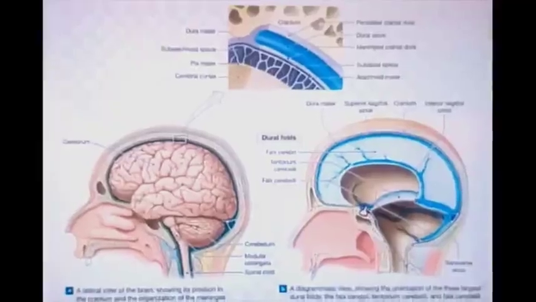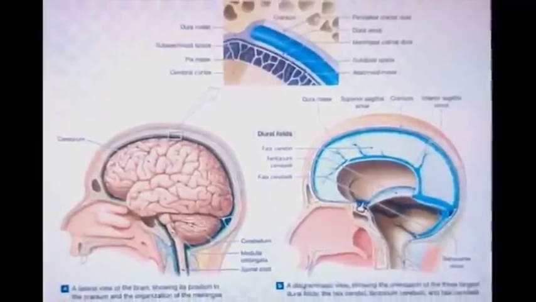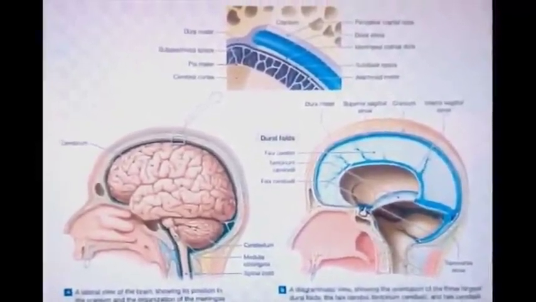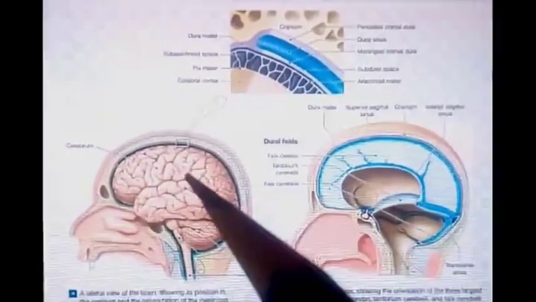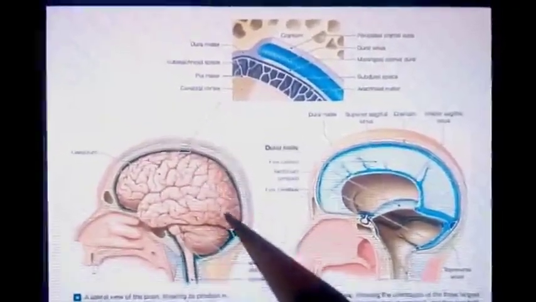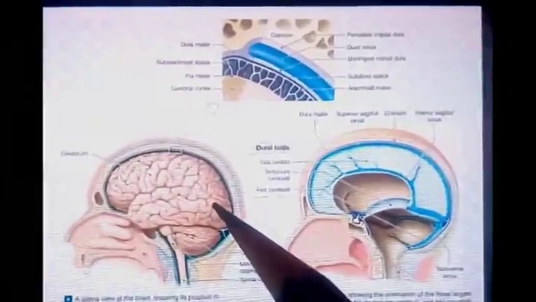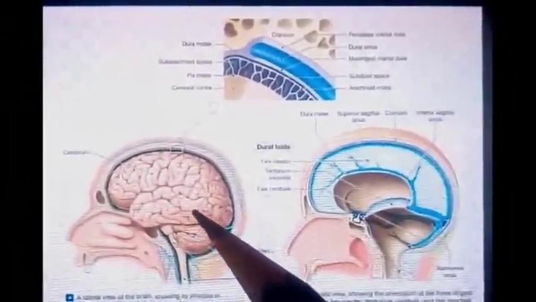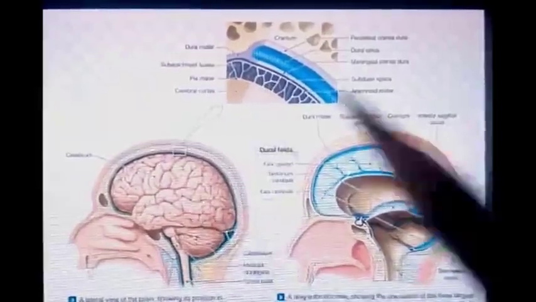Hello students, today let us start with the chapter cranial cavity. Cranial cavity is the space present within the skull which lodges the brain. It is also known as brain box or calvaria.